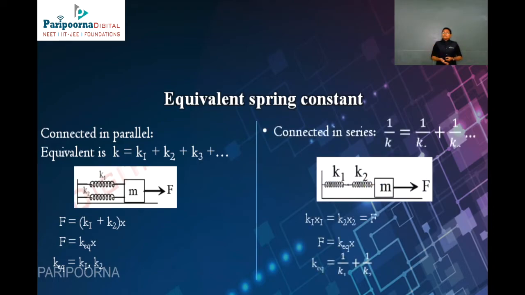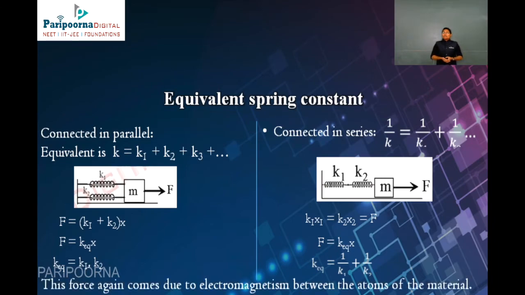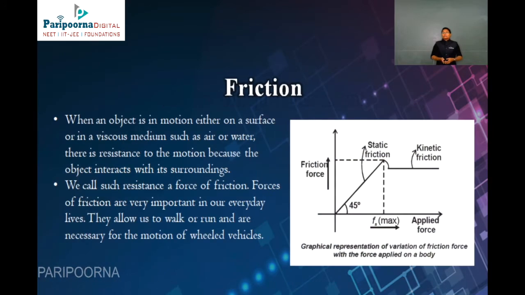Likewise, when the springs are connected in series form, we can say 1 by K is equal to 1 by K1 plus 1 by K2. Therefore, we get K equivalent from 1 by K1 plus 1 by K2, and this force again comes due to the electromagnetism between the atoms of a material.